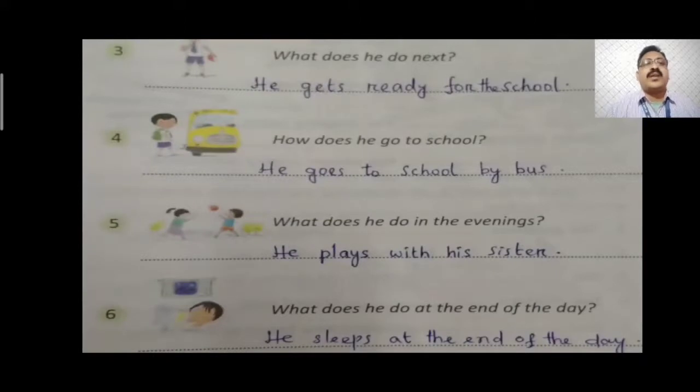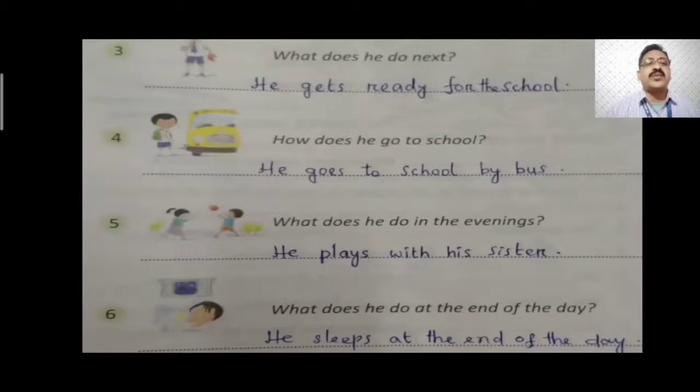Third one, what does he do next? He gets ready for school. Here also he is singular, so I have added s to the verb get. It changes into gets. He gets ready for school. Fourth one, how does he go to school? He goes to school by bus. Here he is singular, and go is a verb that ends with o. Verbs that end with o always take es in the present form. So he goes to school by bus.